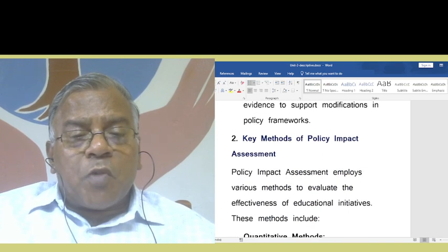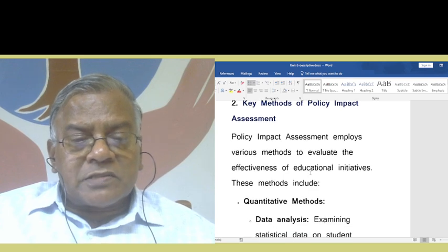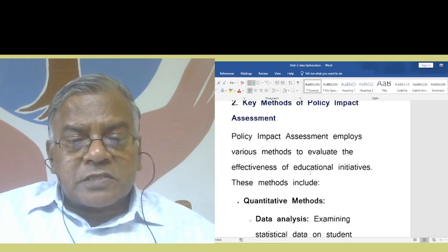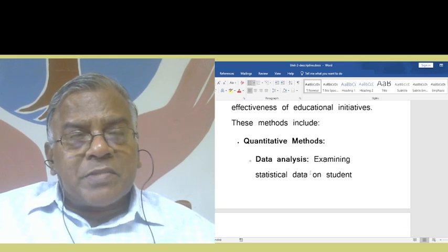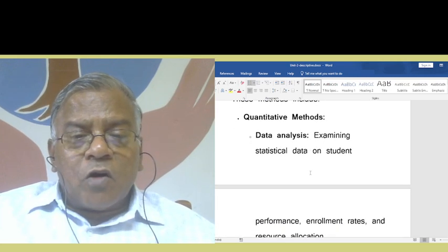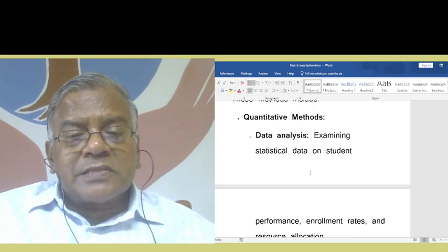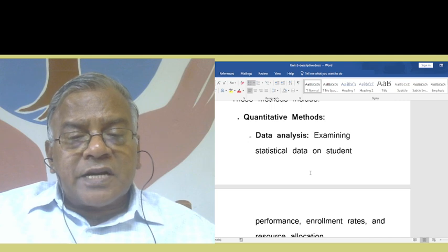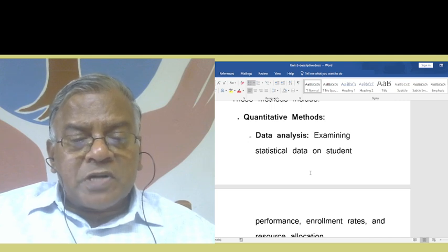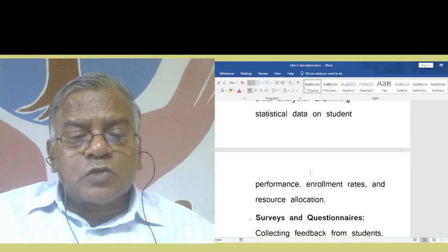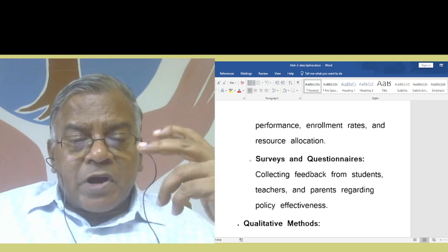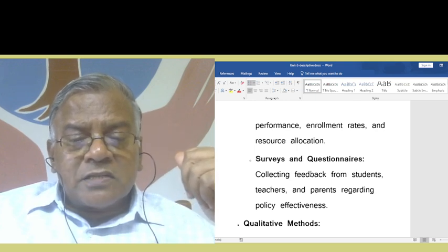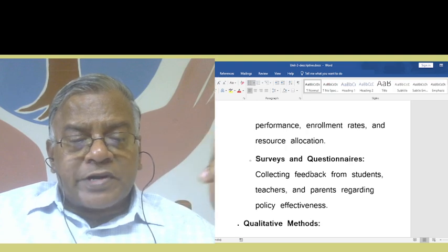Then, key methods of policy impact assessment. What are the key methods? Policy impact assessment employs various methods to evaluate the effectiveness of educational initiatives. These methods include quantitative methods and qualitative methods. Now, what is the quantitative method? That is examining statistical data on student performance, enrollment rates, and resource allocation. Then surveys and questionnaires, collecting feedback from students, parents, and teachers regarding policy effectiveness.